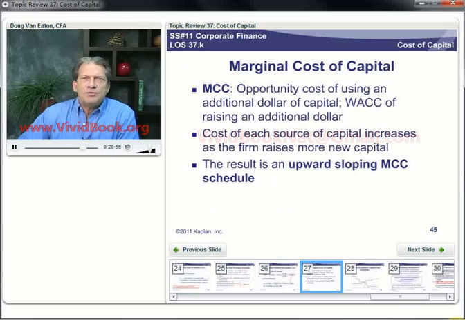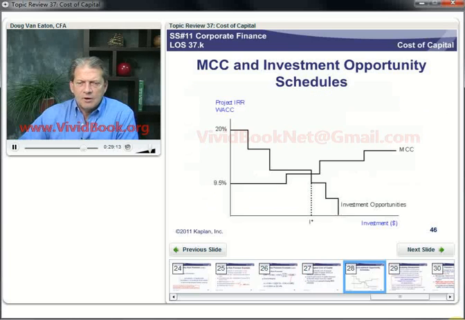Now, we talked before about the marginal cost of capital and the cost of each source of capital increasing. So the result is our upward sloping marginal cost of capital schedule. So now I've done it here as a step function so you can see, well, the first project, here's its cost.